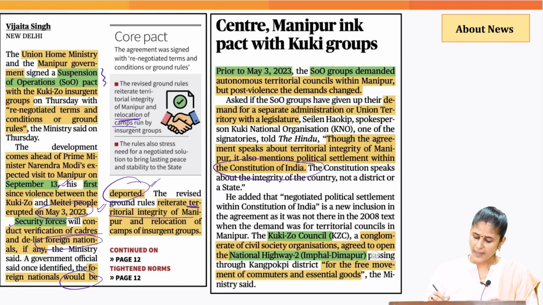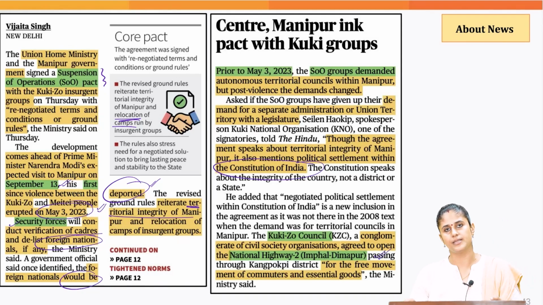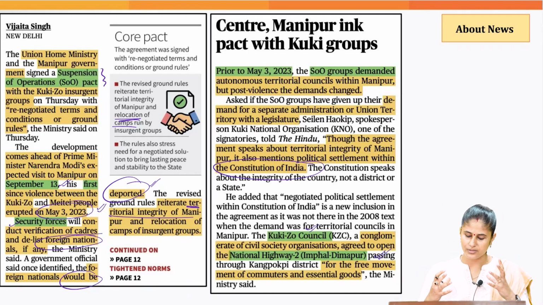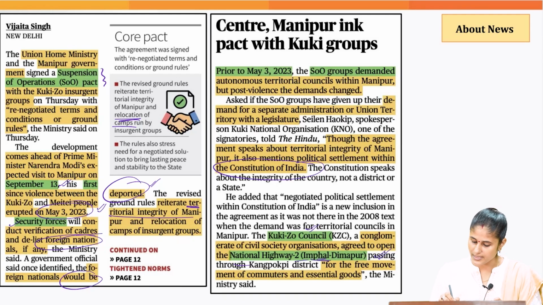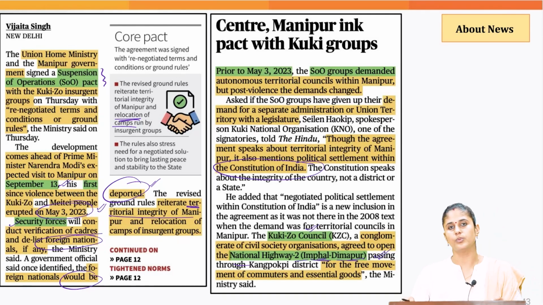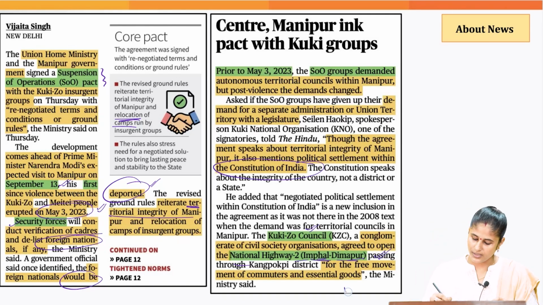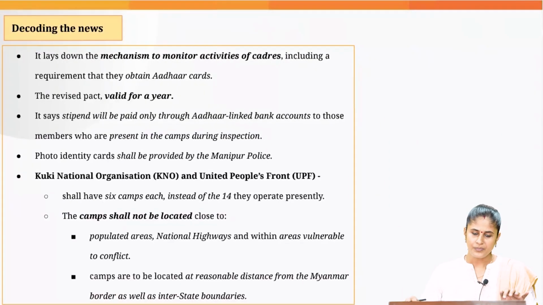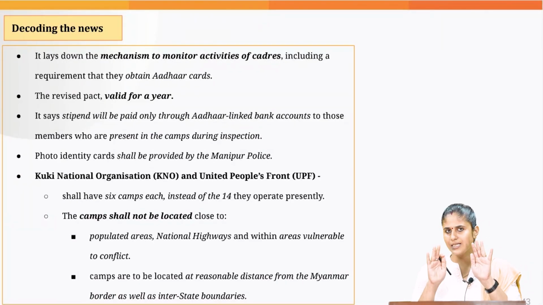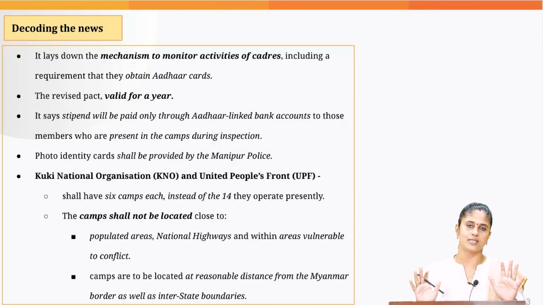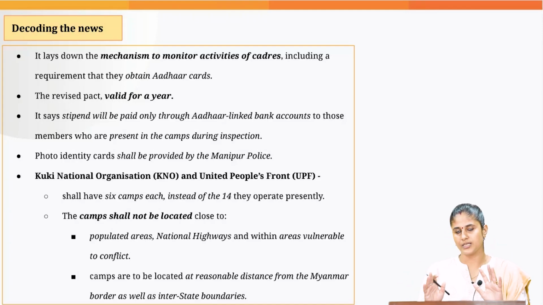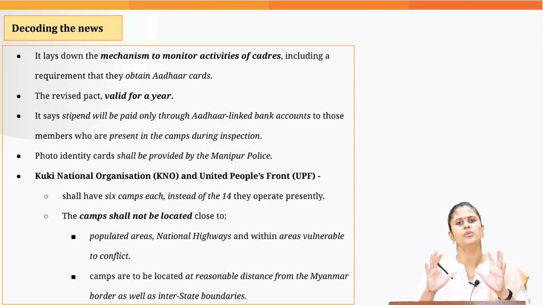And one major development is that the Kuki Zo Council, which is basically a group of civil society organizations, has agreed to open National Highway 2, which connects Imphal with Dimapur in Nagaland. So this would enable free movement of people as well as goods. In this pact, the government has clearly stressed, and outlined, that the solution to this violent situation in the state of Manipur is through dialogue only.